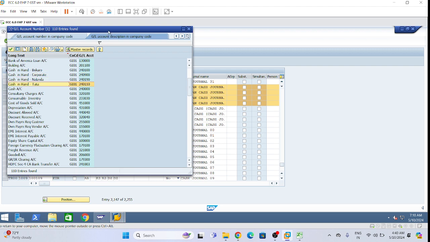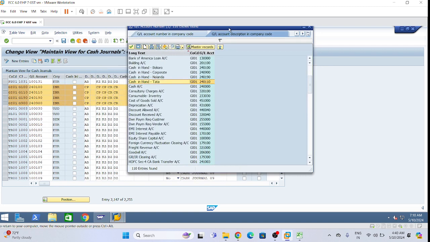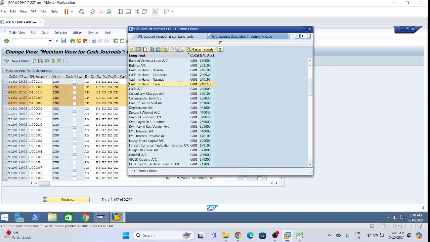For this one, my another company code for which I have done the configuration. See, 240100. Bokaro is the place in my hometown, actually in Jharkhand. So that's why this Bokaro is a city in Jharkhand. I have written cash in hand Bokaro, cash in hand corporate, cash in hand Nalanda, which is a city in Bihar, and cash in hand Tata. Tata is also a city in Jharkhand. So now see these Tata Nagar. These four places I have created.